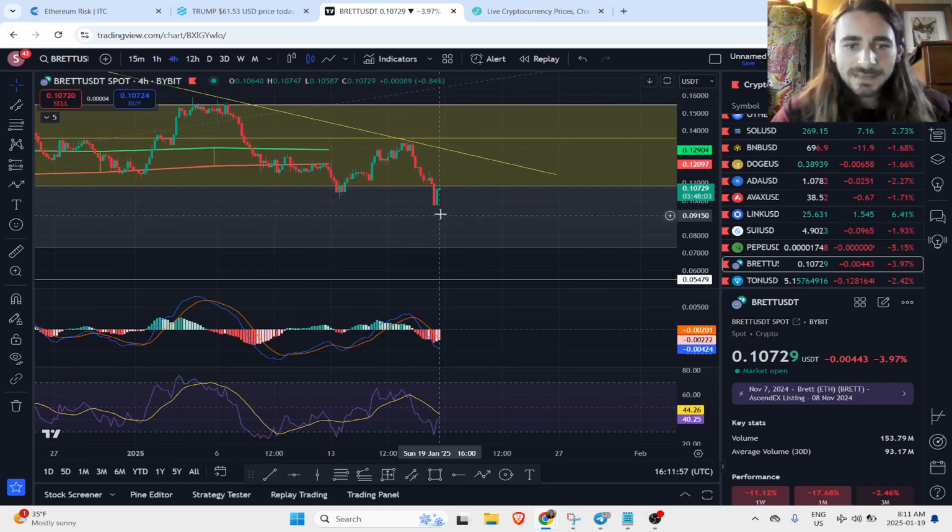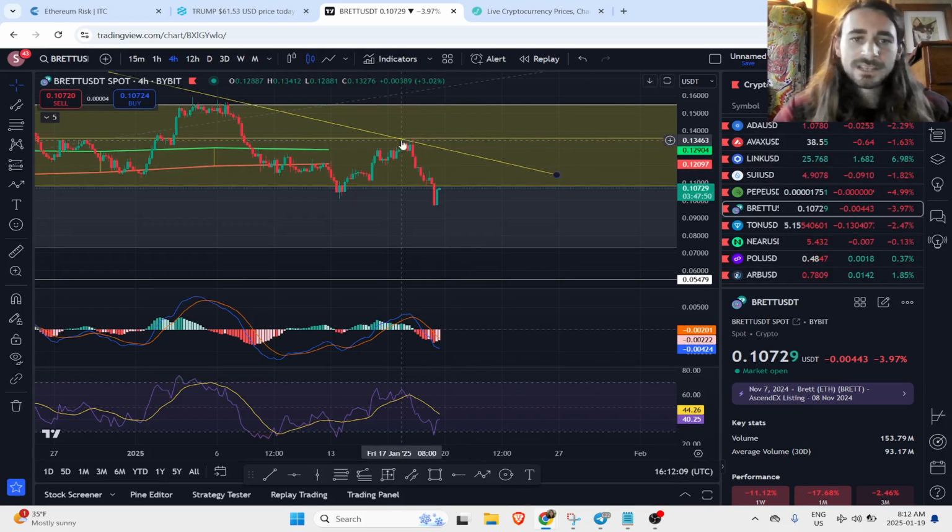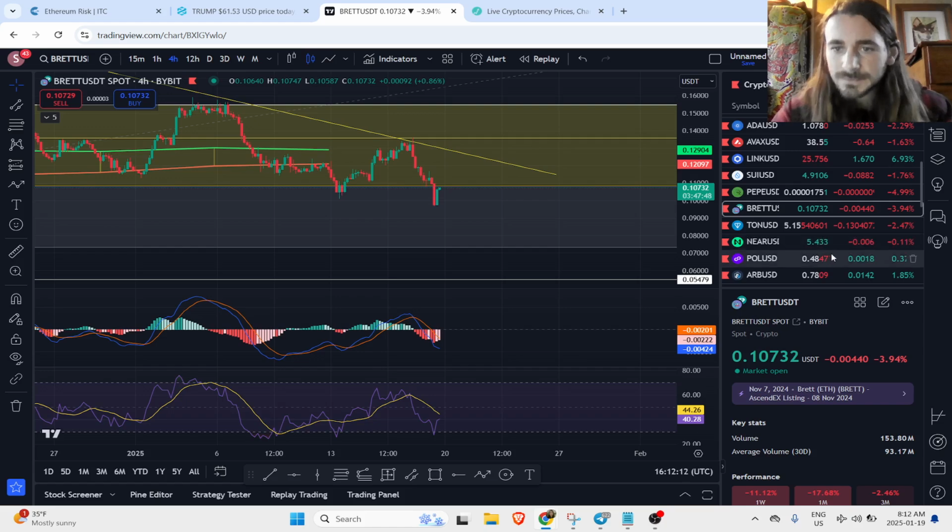Brett, again, we have that bounce. RSI, MACD look good, but it is that technical downtrend structure, so not super interested in it quite yet. We want to see that higher low print and then eventually come and attack these highs here.